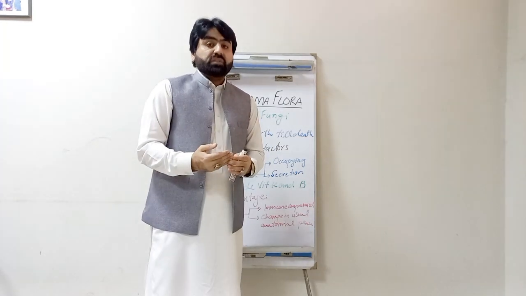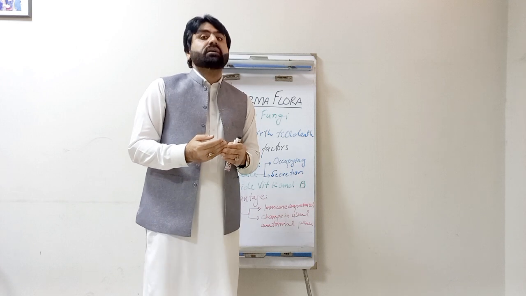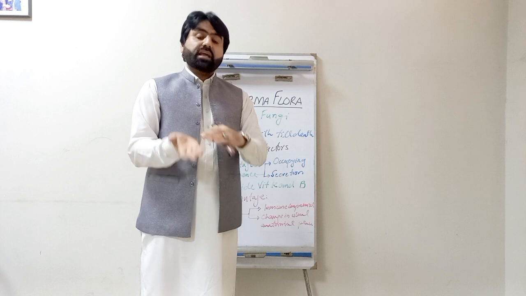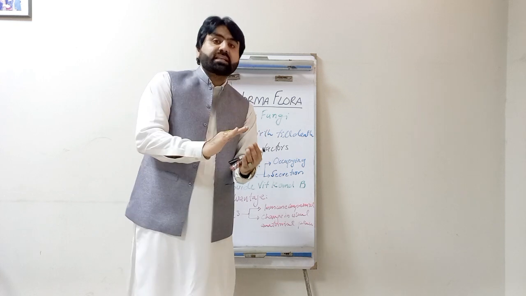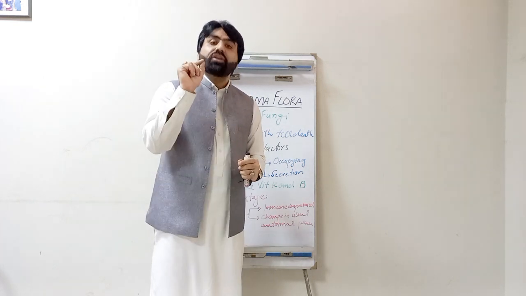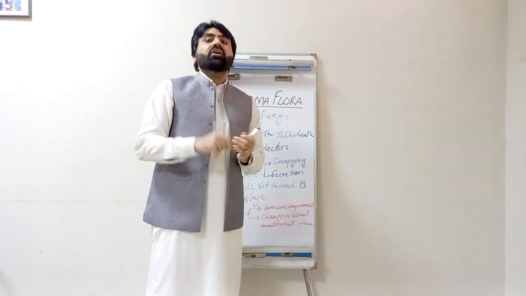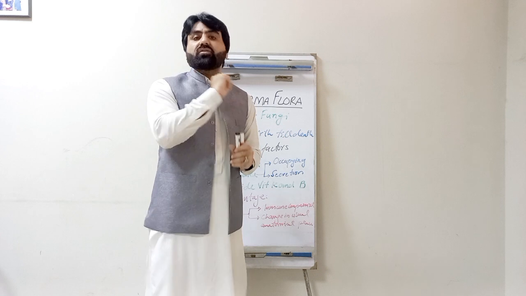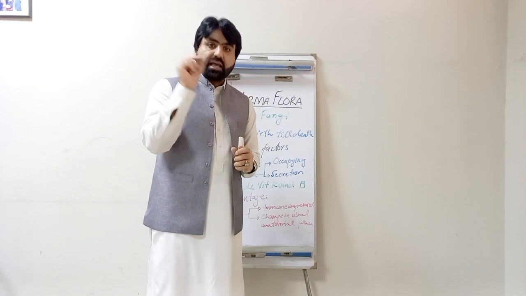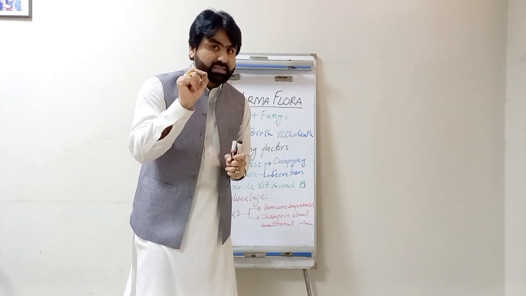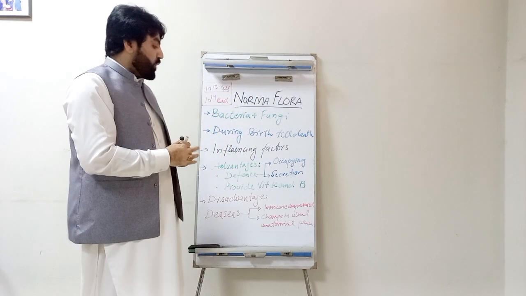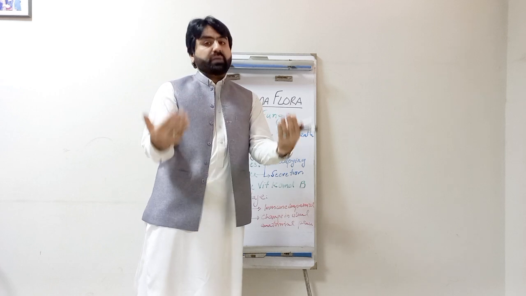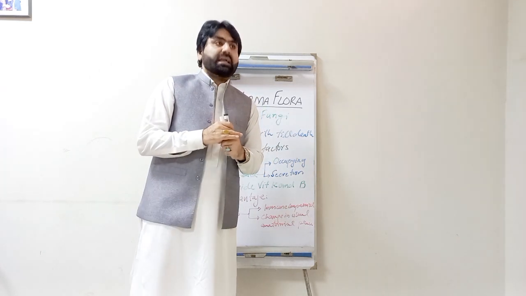So whenever this E. coli gets a chance to change its anatomical site from the gastrointestinal tract to the vaginal tract or urogenital tract, it can cause urinary tract infection, because the urinary tract is not the site of its inhabitants. The site of its inhabitants is the gastrointestinal tract. So when it gets the opportunity to change its anatomical site, then it can cause a disease.